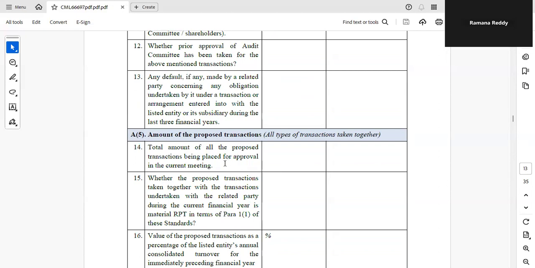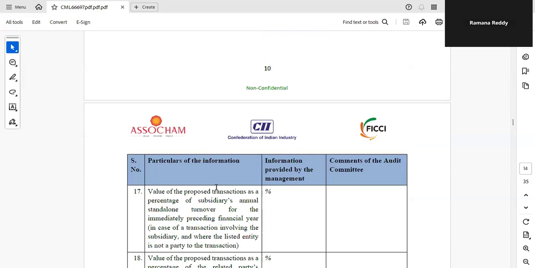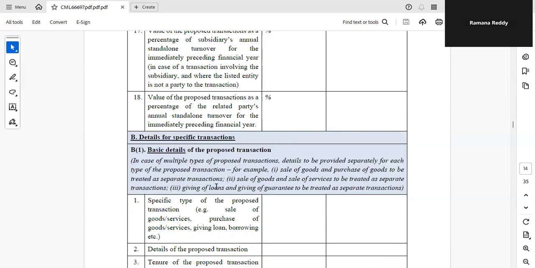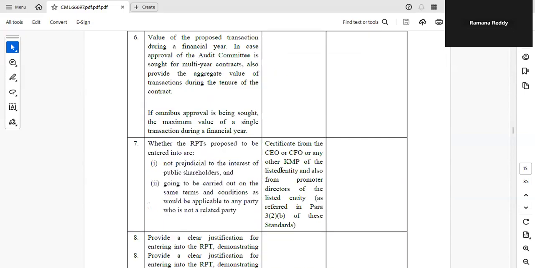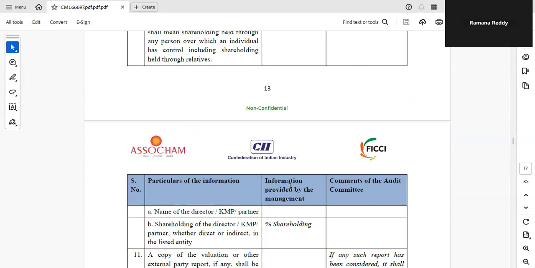Amount of the proposed transaction. In A5 it is given what is the amount of the proposed transaction, so all types of transactions taken together. So these are the details given under A5. Then B: under B, in this format, we give the basic details of the proposed transaction, as I just told you. What the basic details are, we will talk about first.